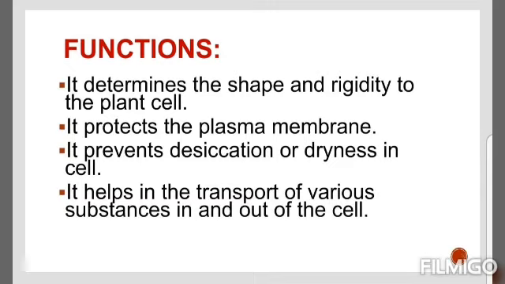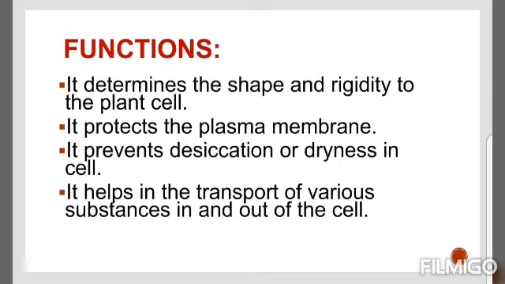It determines the shape and rigidity of the plant cell. It protects the plasma membrane. It prevents desiccation or dryness in the cell, and it also helps in transport of various substances in and out of the cell. Here comes the controlling center of all cell organelles, that is, the nucleus.